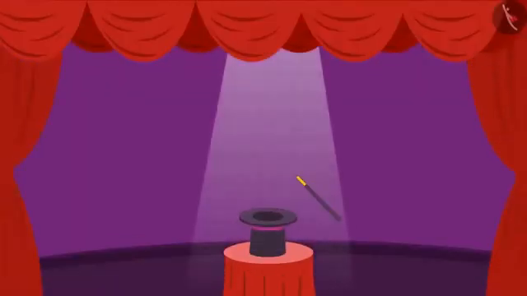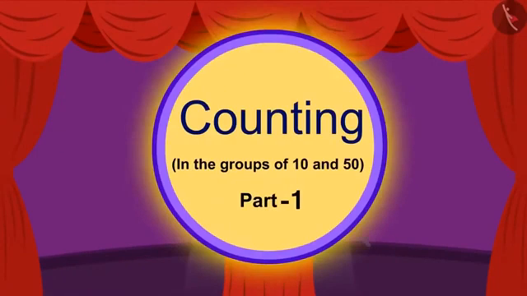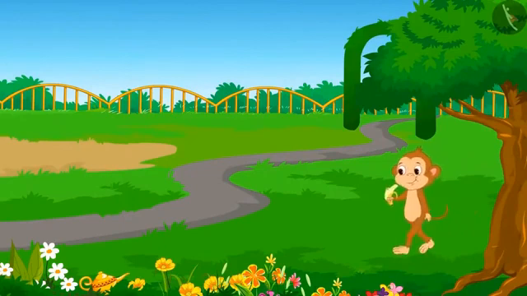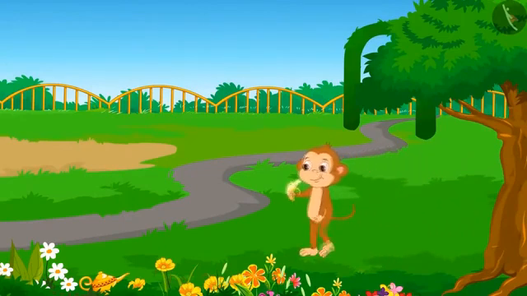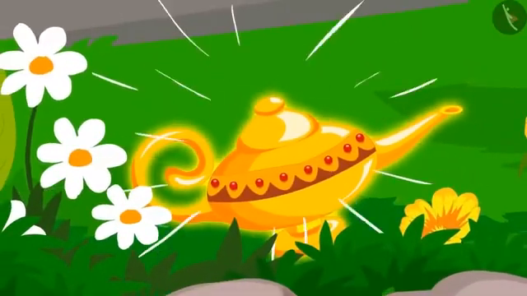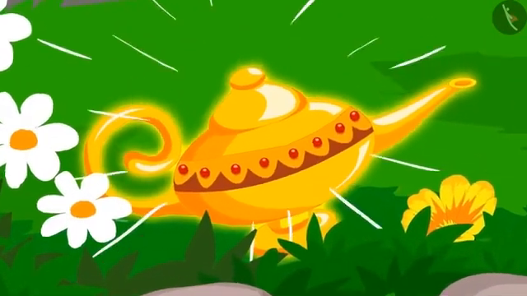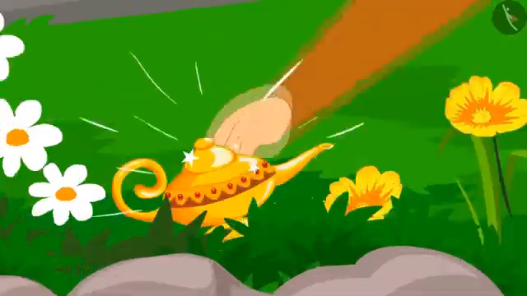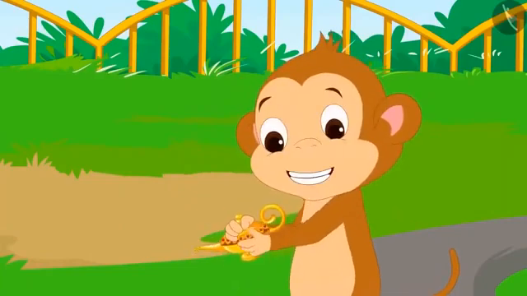So now you know 3-digit numbers. Let's learn how to quickly count 3-digit numbers with the help of grouping. Look, Babban is walking in the park while enjoying eating bananas. Hey, what is this shining object? It looks like a magical lamp. Babban picks up the lamp and is rubbing it hard.